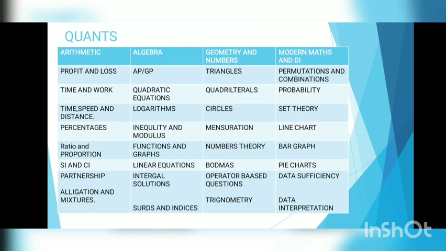Then algebra, APGP, which means arithmetic progression and geometric progression. Quadratic equation, logarithms, inequality and modulus, functions and graphs, linear equations, integral solutions, surds and indices, geometry and numbers, triangles, quadrilaterals, circles, mensuration, number theory, BODMAS.